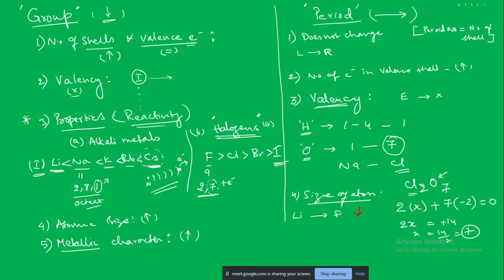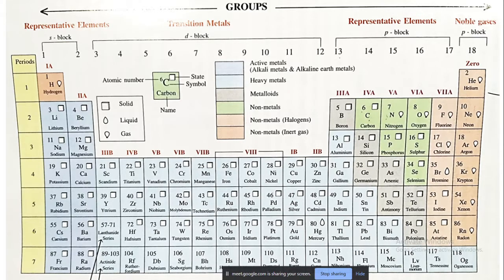So if we look at the periodic table, across the period, what would you expect the properties to be? This is group 1, and this is group 17. When we are going from group 1 to group 17, do you think that the elements will become more reactive or less reactive?